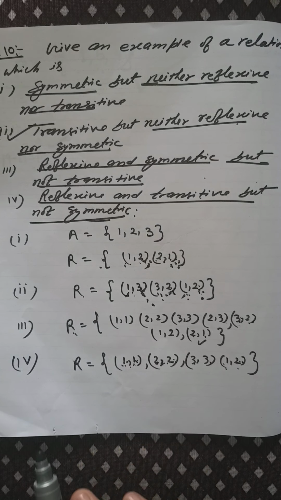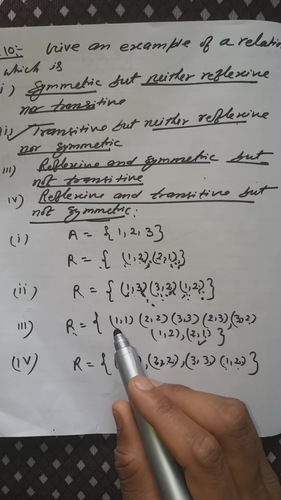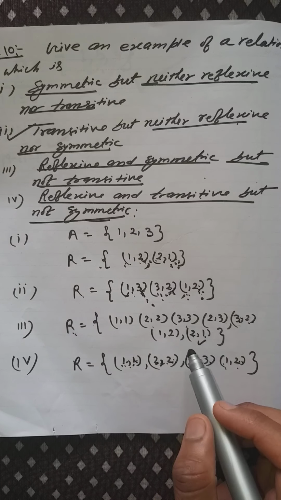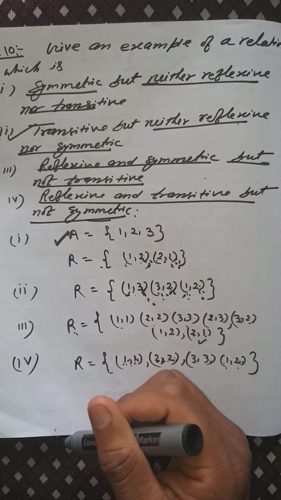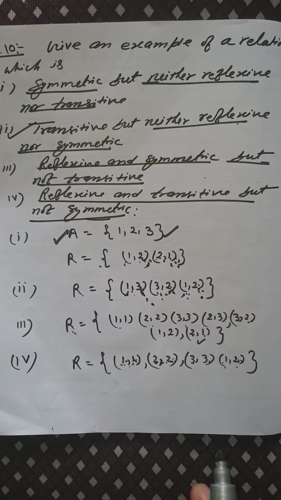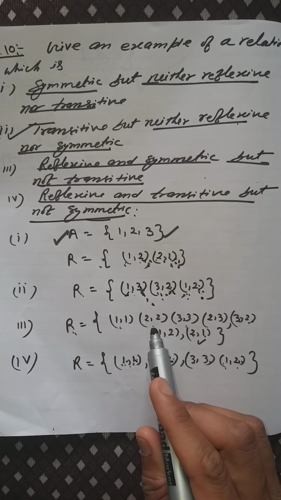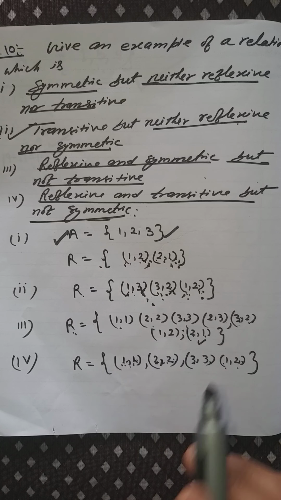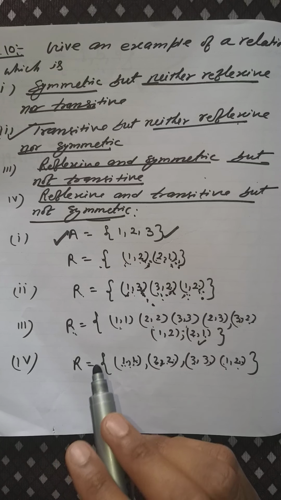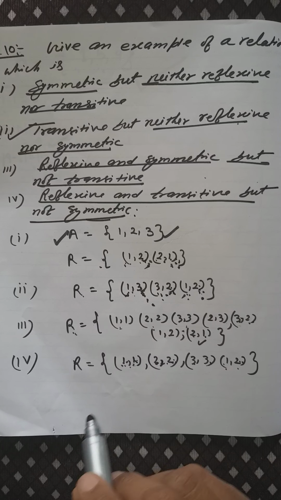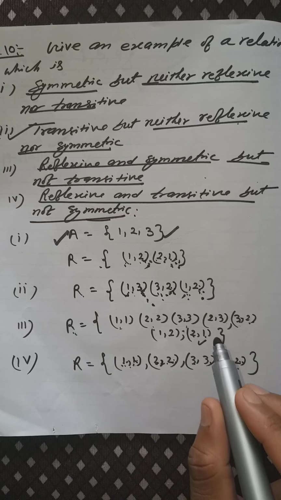Now come to the third part: reflexive and symmetric but not transitive. If it is reflexive, you need to write (1, 1), (2, 2), (3, 3) for every element of set A. So you'll write (1, 1), (2, 2), (3, 3), right? This is reflexive and symmetric but not transitive.